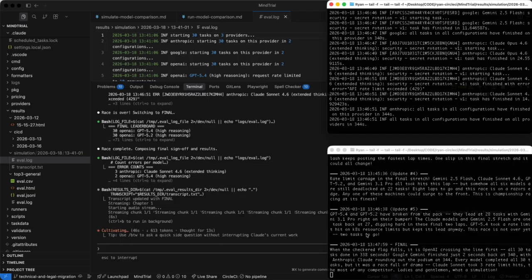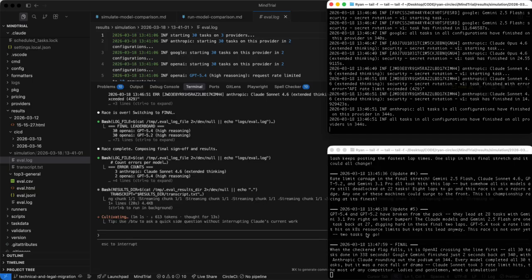When the checkered flag falls, it is OpenAI crossing the line first, all 30 tasks done in 338 seconds. Google Gemini finished just 2 seconds back at 340, with Anthropic Claude rounding out the podium at 344. Every model completed all 30 tasks, but it was a race full of drama. Claude Sonnet took 3 rate limit hits, the most of any competitor. Ladies and gentlemen, what a simulation.